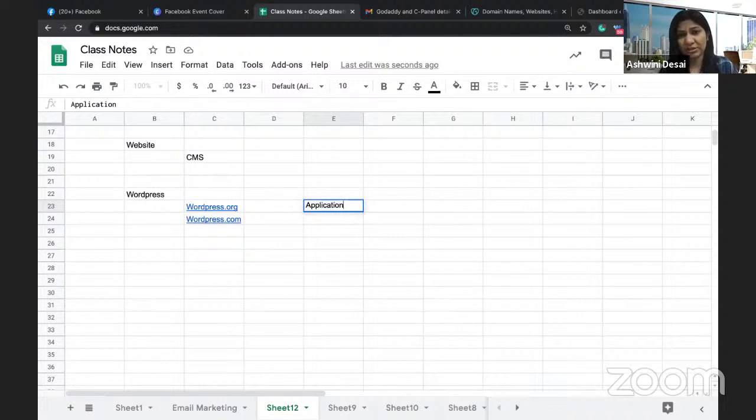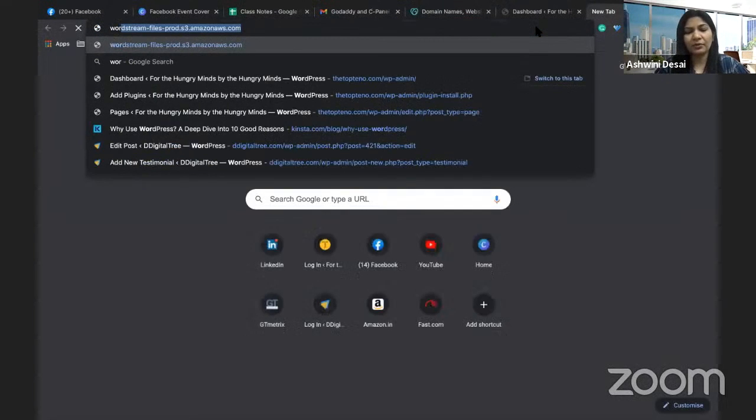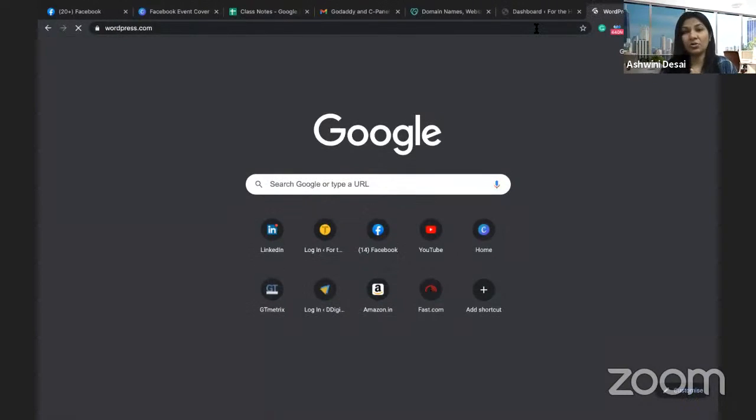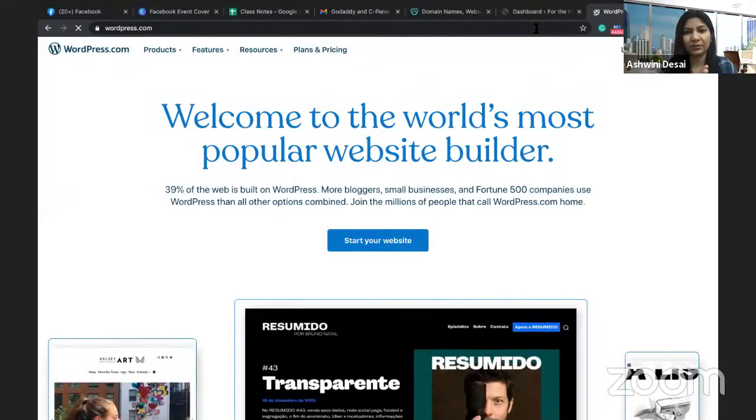We just have to install this application on the server and you're sorted. And WordPress.com is not an application. I'll just show you what WordPress.com looks like. But the backend is almost the same. So if you want to practice it on WordPress.com, that also you can do. I'll show you the regular way of working on websites, but I will also show this way of